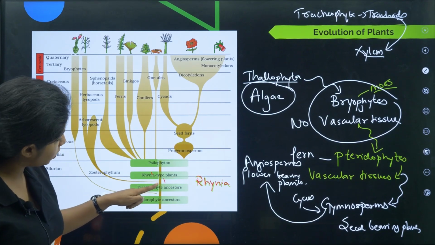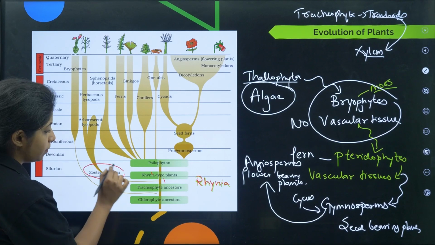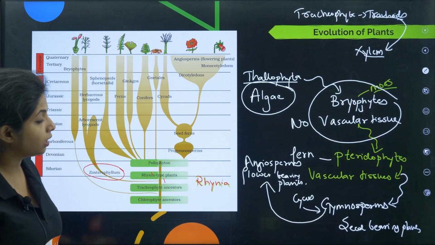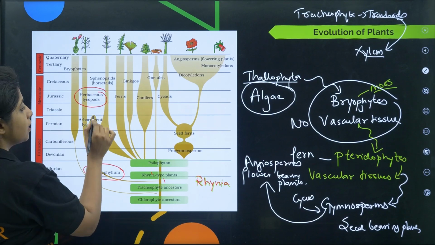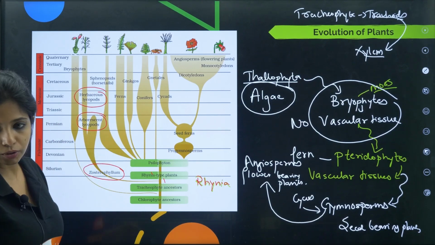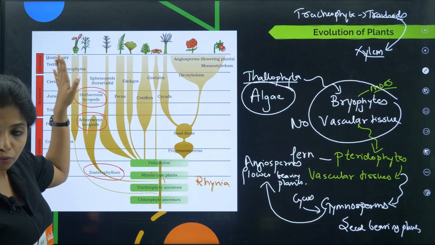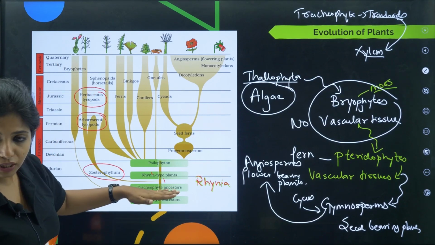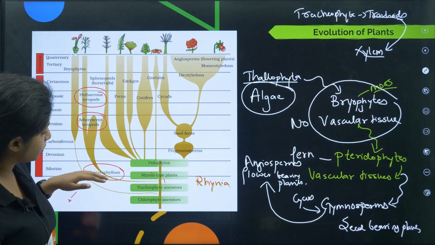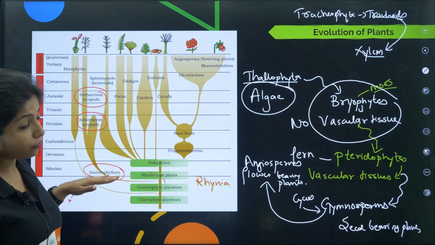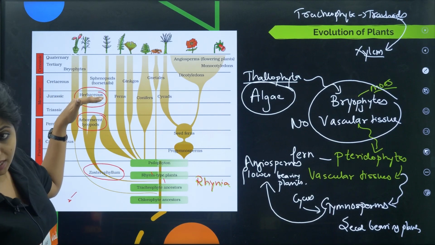Now over here, in between that, you could see there is another one that is coming, known as Zosterophyllum. What is this, children? From Zosterophyllum you have got two things: one is herbaceous lycopods and the other is arborescent lycopods. From here something came off, that is known as bryophytes. Then you had tracheophytes. From tracheophytes you are going to form the pteridophytes, but between that you have Zosterophyllum, which again got divided into arborescent lycopods and herbaceous lycopods.